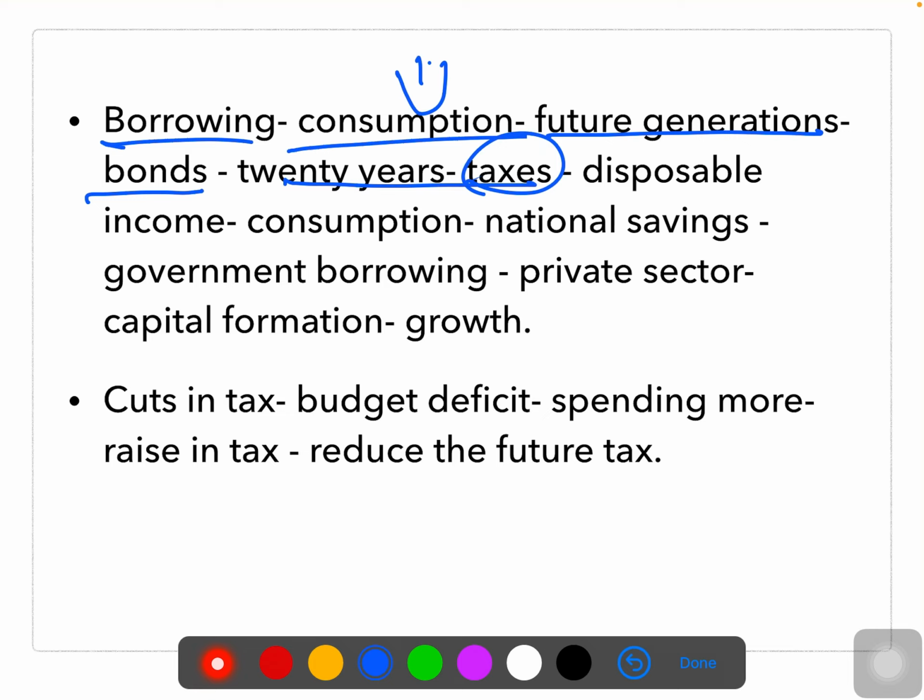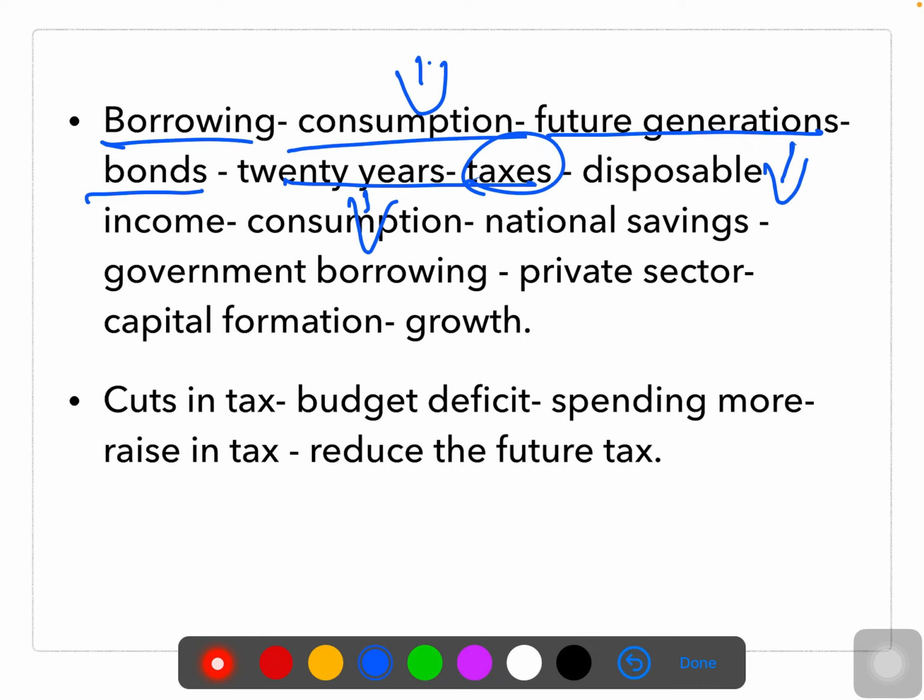The people who are young now, after 20 years, definitely we won't be working. The new population, the new generation will come, so they are the ones who are going to pay this. Because of that, for the people who have just entered the workforce, disposable income is going to come down, and hence consumption is also going to decrease.